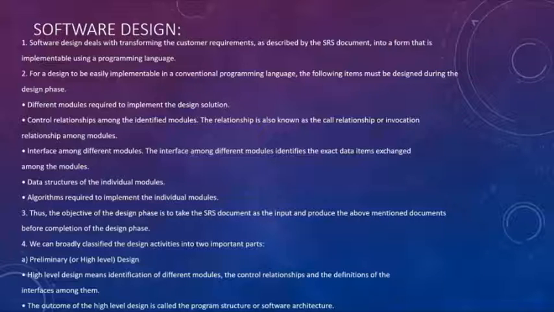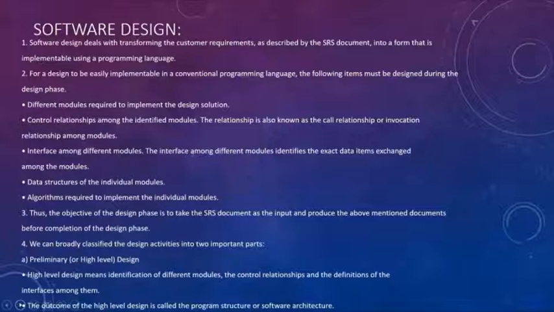Different modules required to implement the design solution. The control relationship among the identified modules, also known as the call relationship or invocation relationship among modules. The interface among the different modules, which identifies the exact data items exchanged among the modules. The data structure of the individual modules. Algorithms required to implement the individual modules.